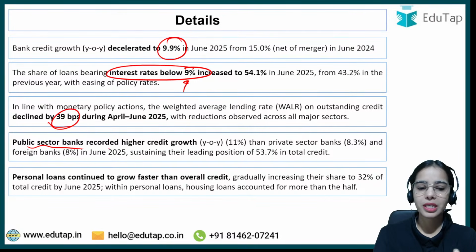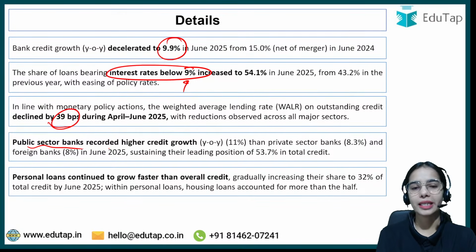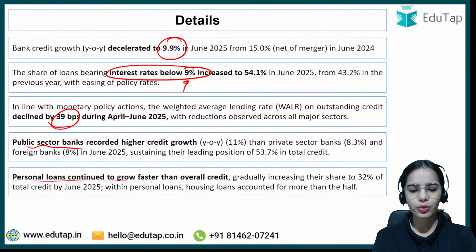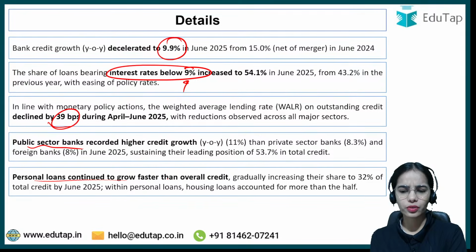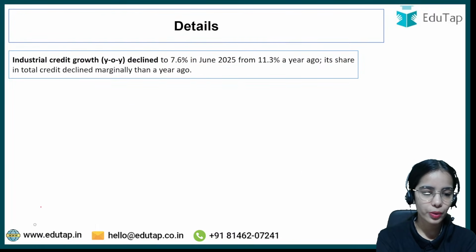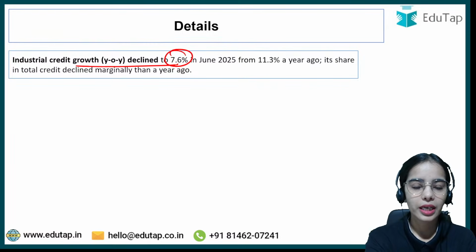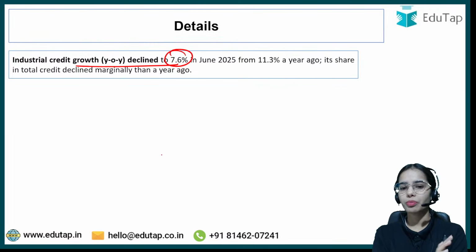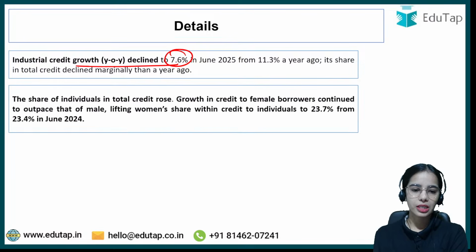Just remember that public sector banks recorded higher credit growth and they have a higher share in the total deposits. Personal loans continue to grow faster than the overall credit, and you can remember their share. Next is industrial credit growth. As it was directly in the headlines of the newspaper, it is important, but remember the current data only, previous data is not important.